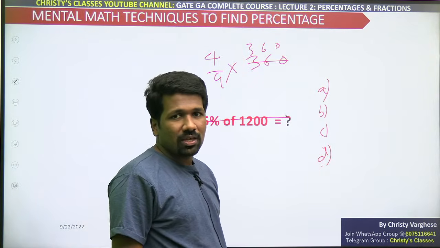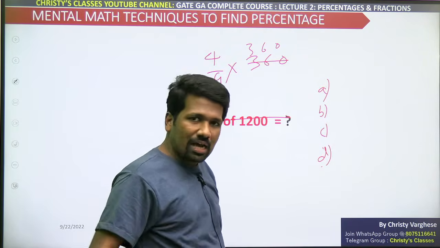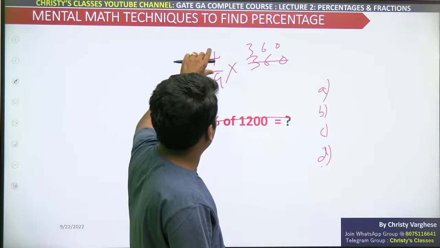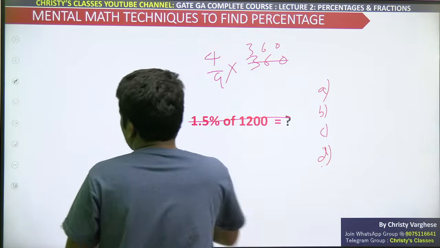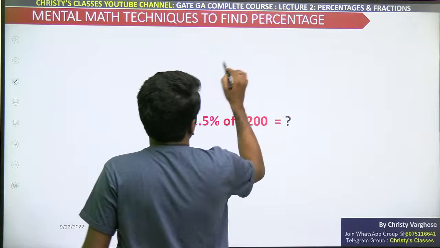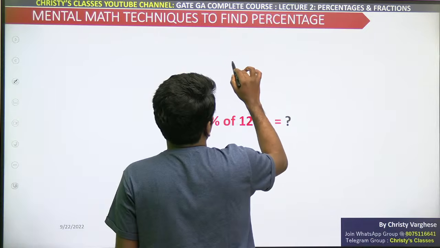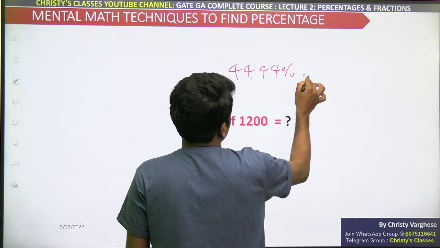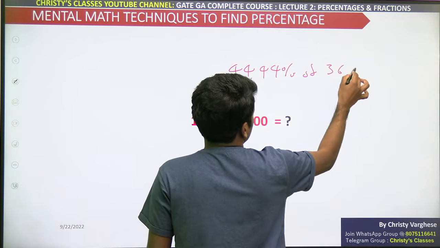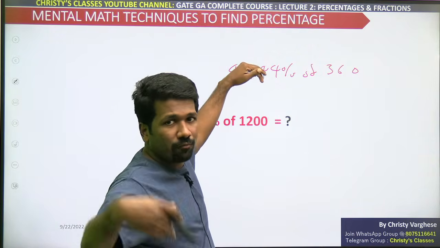So 1 by 9 of 360 is easy to find because 360 is easy to find as a fraction itself. It will be better if percentage is asked. If it is like say 44.44 percentage of 360, there you should know that 44.44 is 11.11 four times.